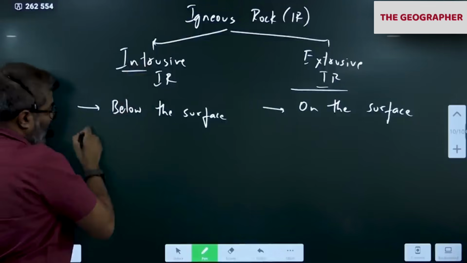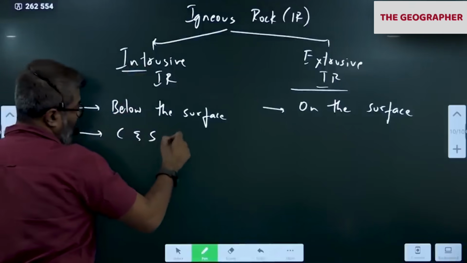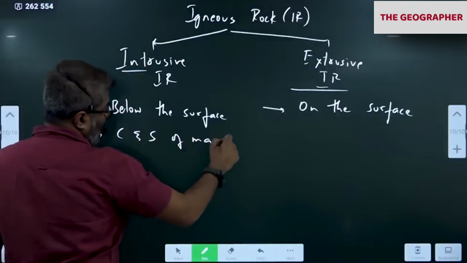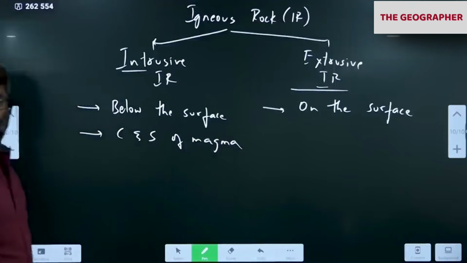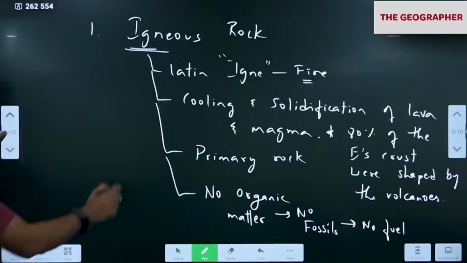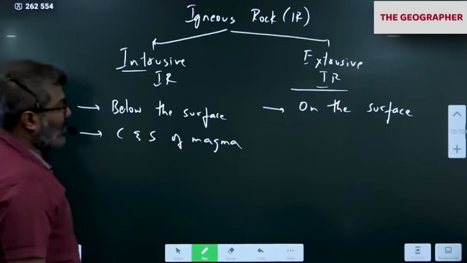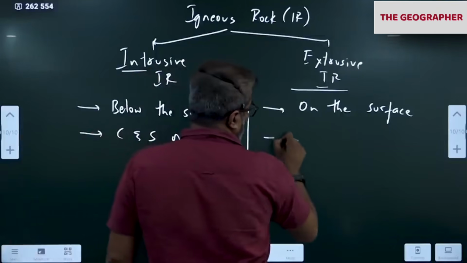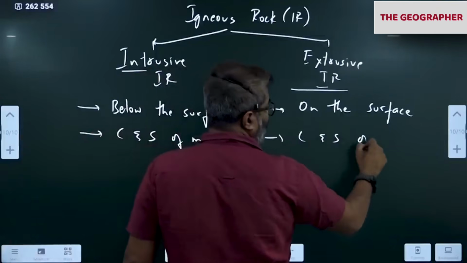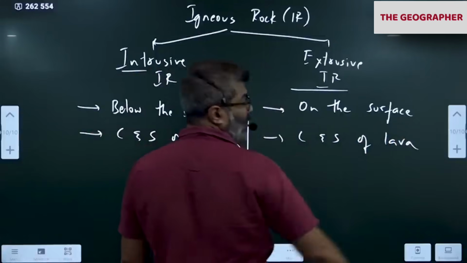Please write: cooling and solidification of magma. This is how intrusive rock is formed, C and S, cooling and solidification of magma. And this is cooling and solidification of lava on the surface.